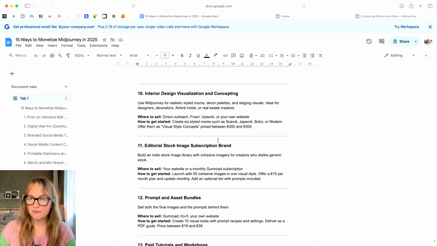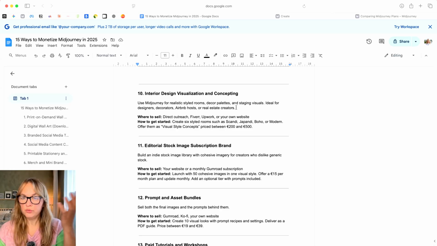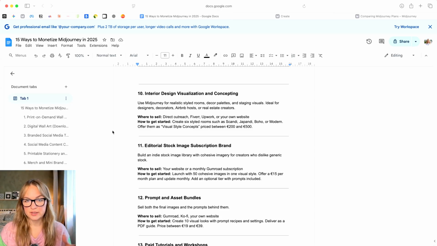Number 10 is very niche in a sense, but if you're within interior design, visual conceptualizing, giving inspiration together with designers, I think this could be interesting. So you can reach out to those people, and you have an empty room or apartment, let's sit together, let's create a mood board together, and then let us visualize what kind of styles it could have, what kind of decor palettes it could have.